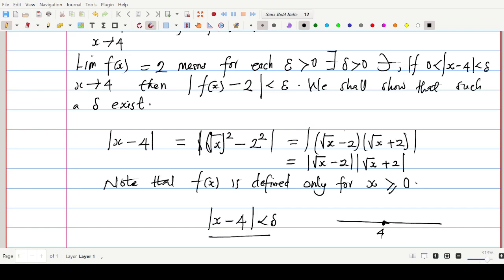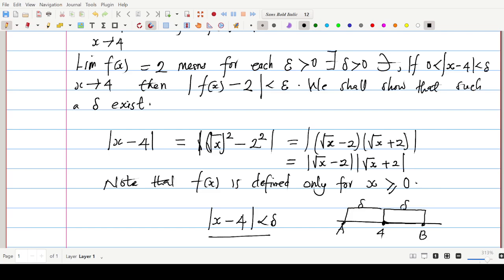That is to say, we take a scale of delta from 4 to the right of 4. Let's say this is delta units. Alright? Also to the left, we take a scale of delta. So x lies within delta units means, let me call this point A and this point B, x cannot take point A, neither point B, but x can take any point within points A and B. That is the meaning. Alright?